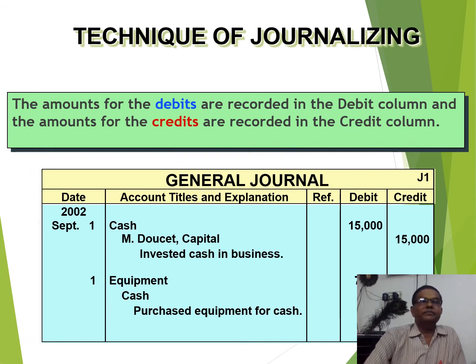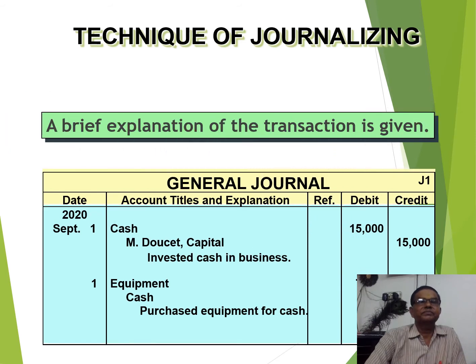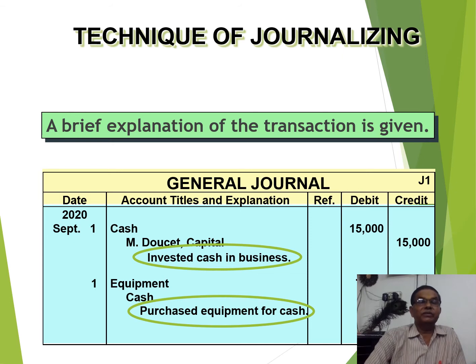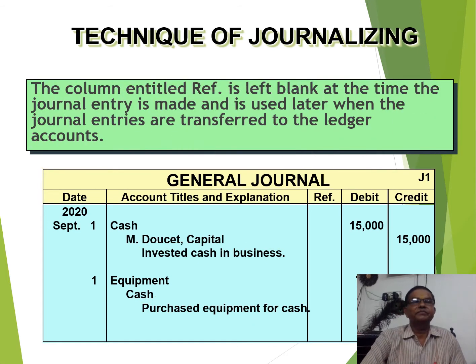So here again the explanation is there. This is wrong, this is the correct way. A brief explanation is required. So: invested cash in business, purchase equipment for cash. This is a very important thing, as we have already explained. Now the column title reference is also very important. This is the reference.